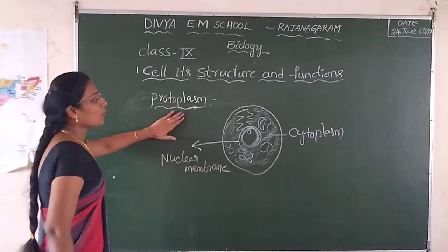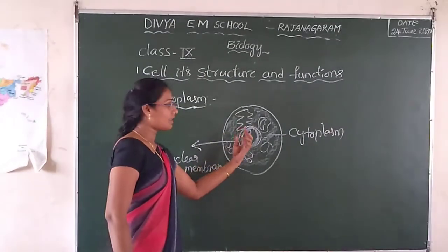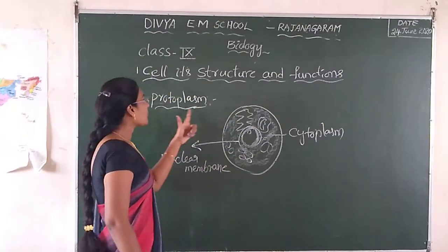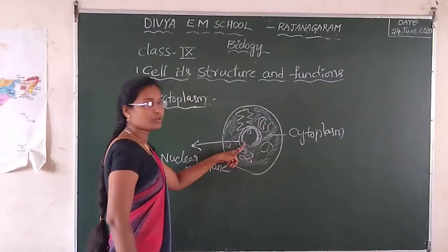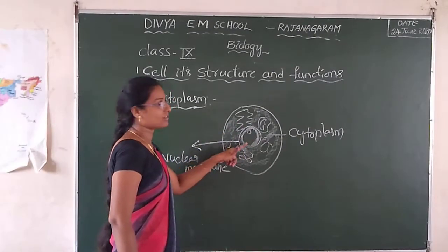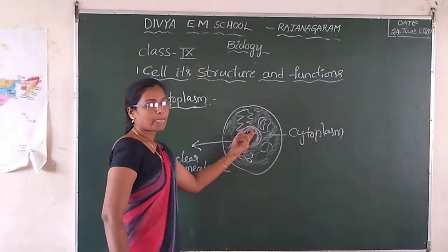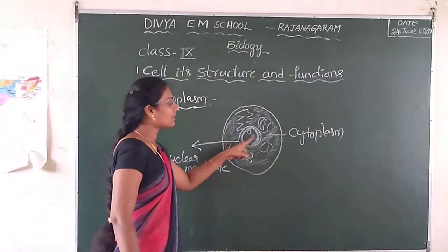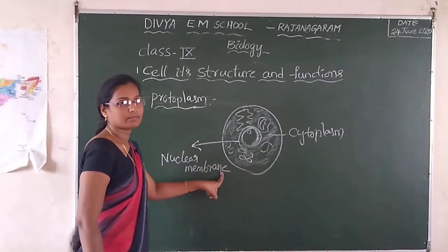Protoplasm is the jelly-like, semi-fluid substance present inside the cell membrane. Protoplasm constitutes cytoplasm and also nucleus. Nucleus is the biggest cell organelle. It is present inside the cell membrane. This nucleus is covered by a layer, and that layer is called the nuclear membrane.